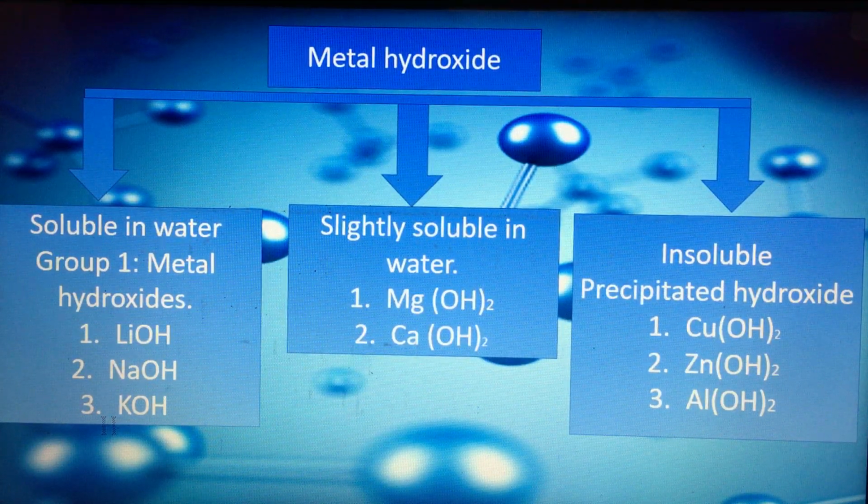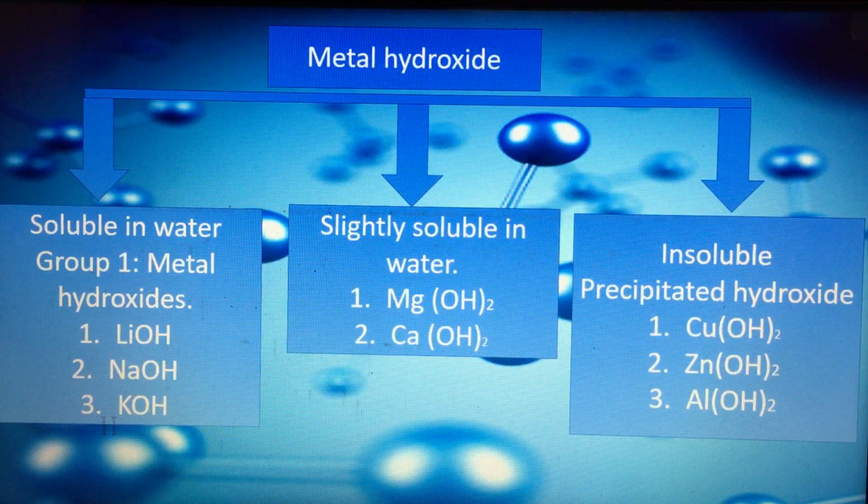That means they react with water, but not as the first group. So magnesium hydroxide is soluble in water, but not as soluble as lithium hydroxide, for example, or sodium hydroxide. And calcium hydroxide is also the same. It's soluble in water, but not as soluble as sodium hydroxide. And the last group is insoluble. So this group will make a precipitate.